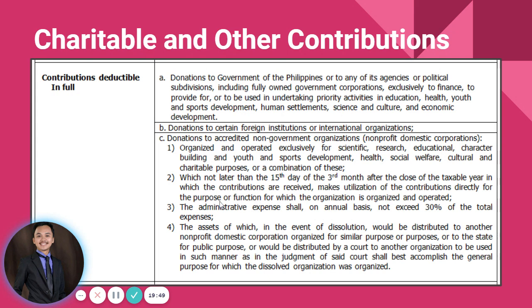Dapat the donation, which not later than the 15th day of the third month after the close of the taxable year in which the contributions are received, makes utilization of the contributions directly for the purpose or function for which the organization is organized and operated. So therefore, the recipient of the donation is given an ultimatum to utilize whatever is donated by the taxpayer. Okay? So the 15th day of the third month after the close of the taxable year, the donee or the recipient should be able to utilize the amount contributed by the taxpayer.